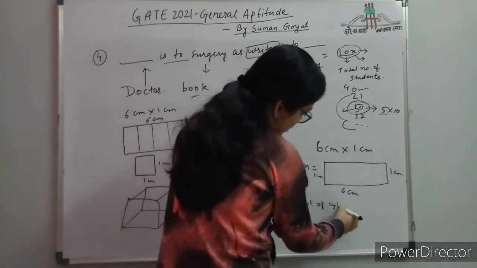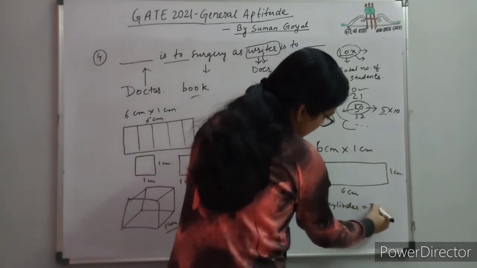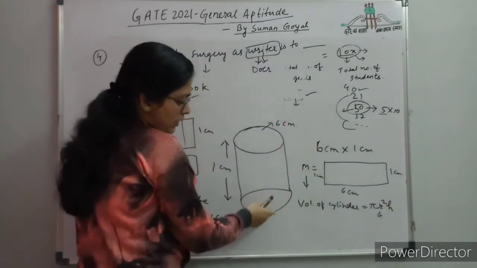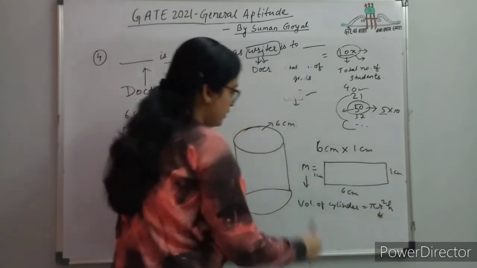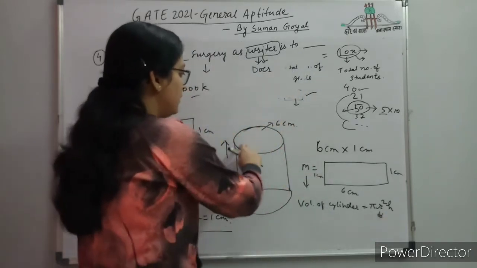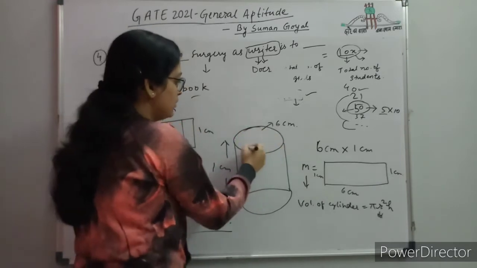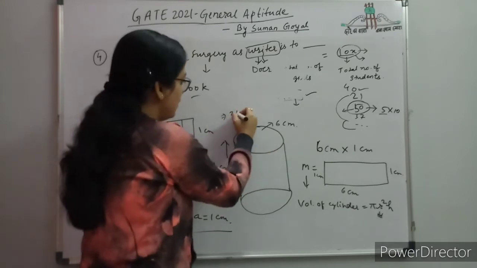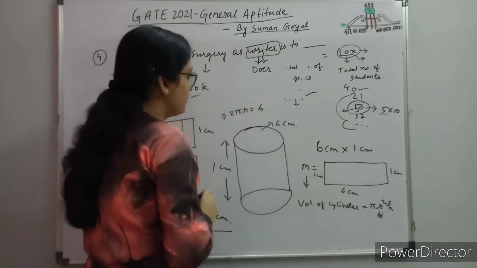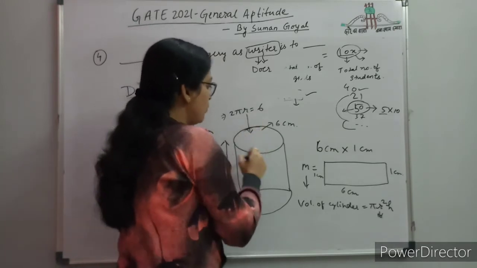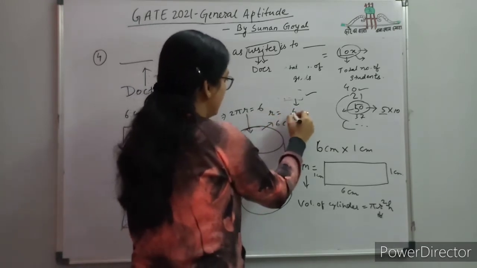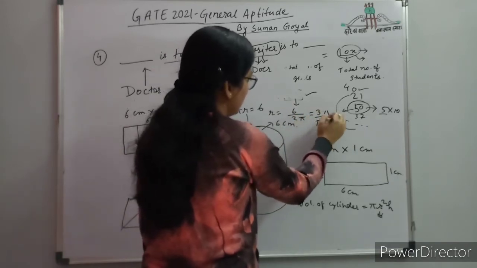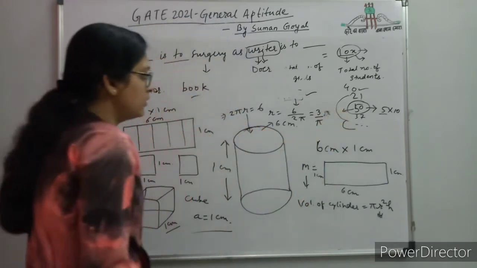Volume of cylinder is pi r square h, where h is the height and r is the radius of the circular area, okay, the radius of the cylinder part. Now see, this is the perimeter. 6 centimeter is the perimeter of this cylinder. So perimeter of a circle is 2 pi r. 2 pi r is equal to 6. So what is the radius of this open cylinder? Radius is nothing but 6 by 2 pi, and that is 3 by pi. Okay, this is the radius of the open cylinder.